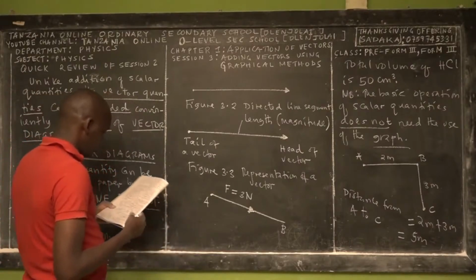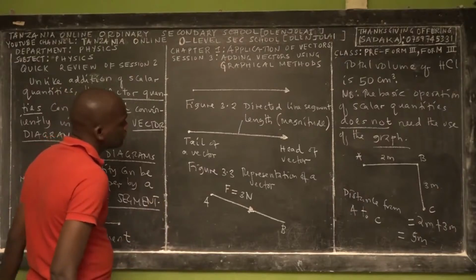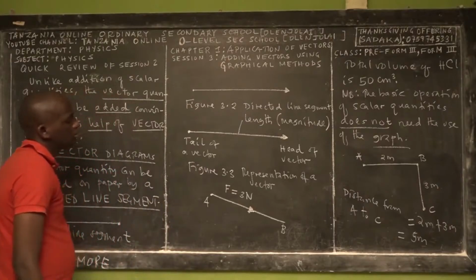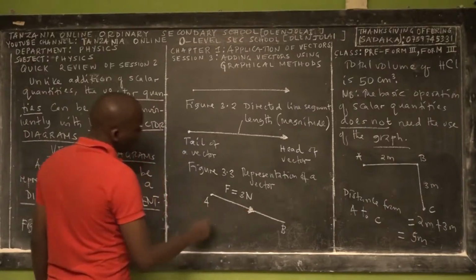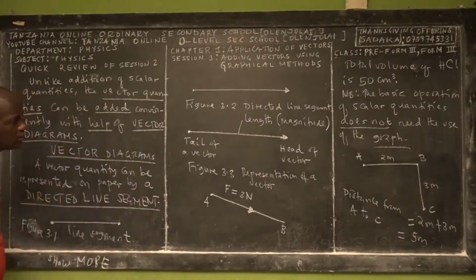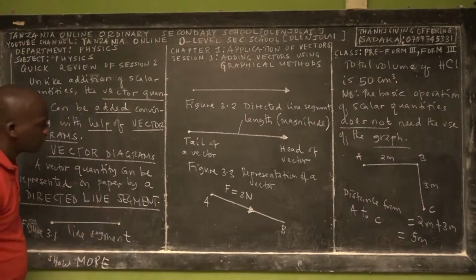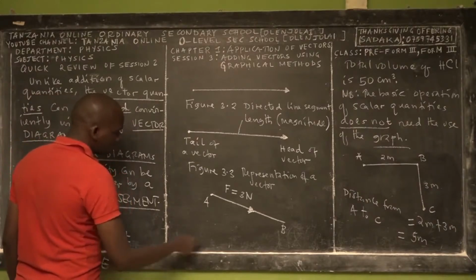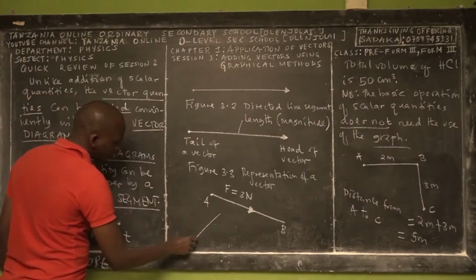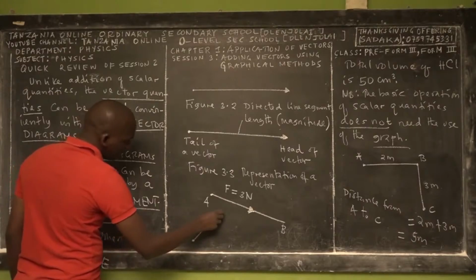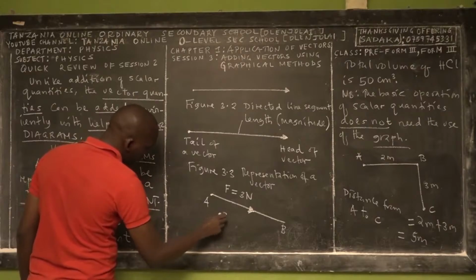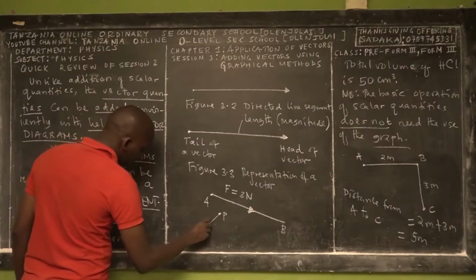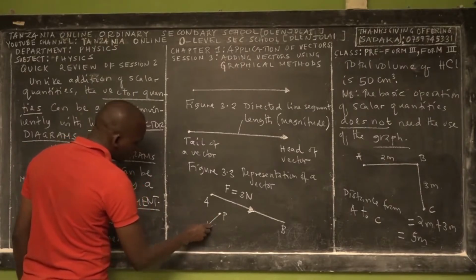We have an arrow, and this arrow represents one direction, while we have the tail. You can have another vector like this, maybe from point O to point P, and the arrow is like this.